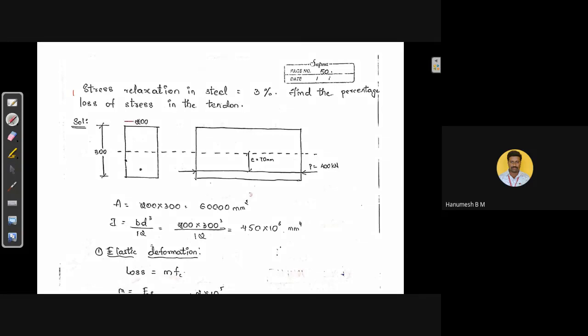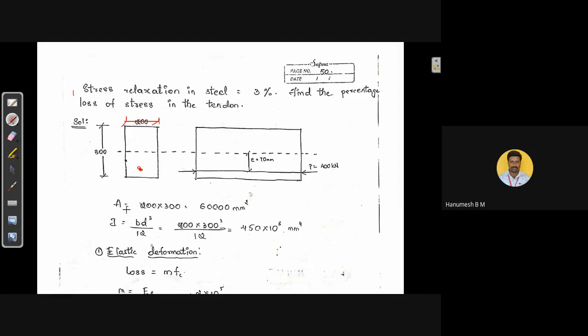Say the breadth of the beam is 200 mm, depth of the beam is 300 mm, and the span of the beam is 6 meters. And the position of the steel is very important. The steel is located at a distance of 70 mm from the centroidal axis of the concrete. So this is the cross section and this is the longitudinal section. Also, the pre-stressing force in the cable is given as 400 kilonewton.